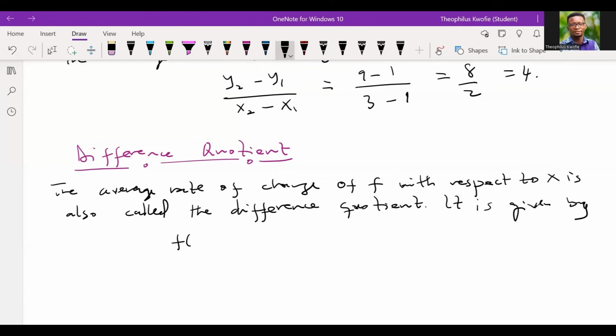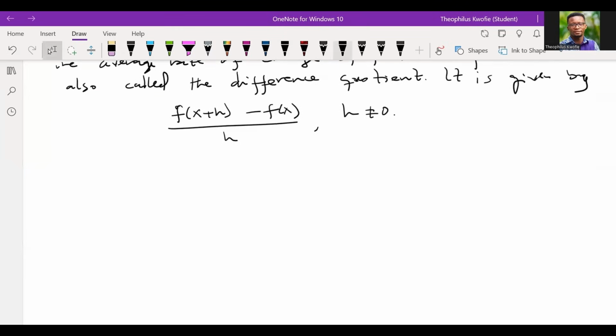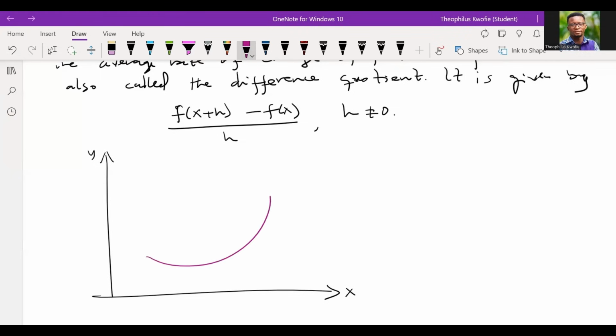It is given by f evaluated at x plus h, minus f of x, all divided by h. But we want to make sure that h is never 0. But what is this h? Let's look at it as illustrated. Let me give you a picture of what I want to say. If we're in this XY plane and I draw a curve, a line is drawn such that it passes through the curve.